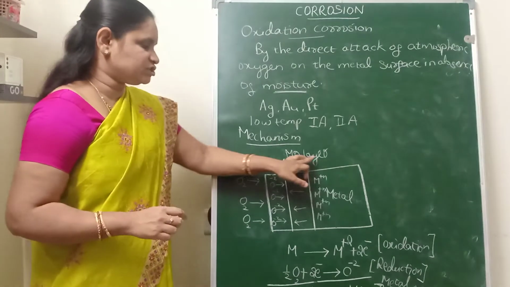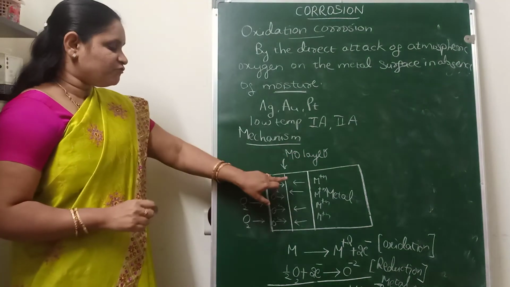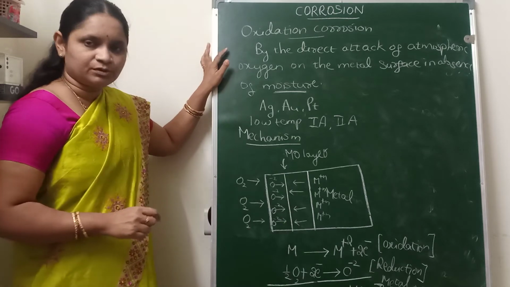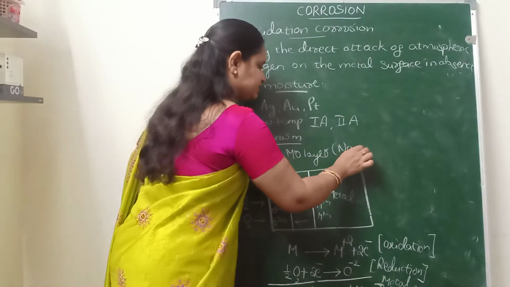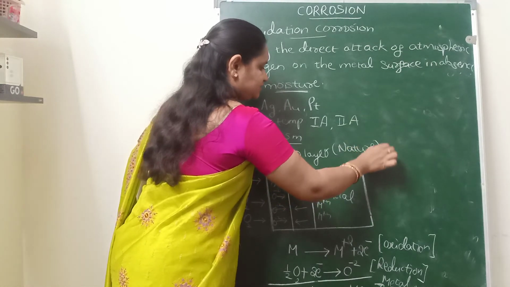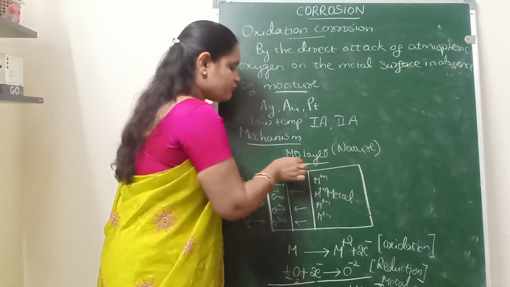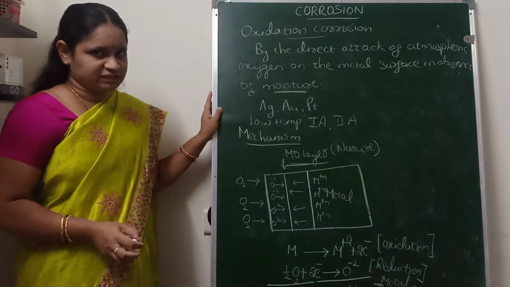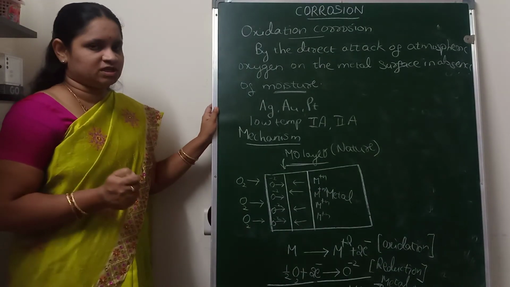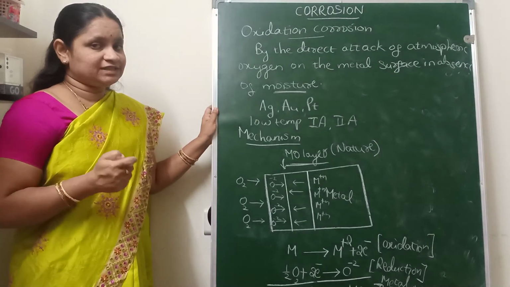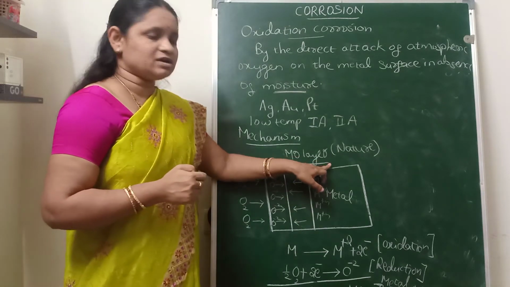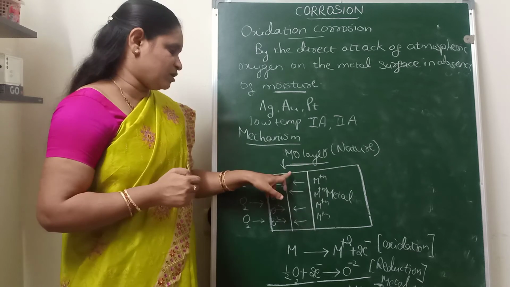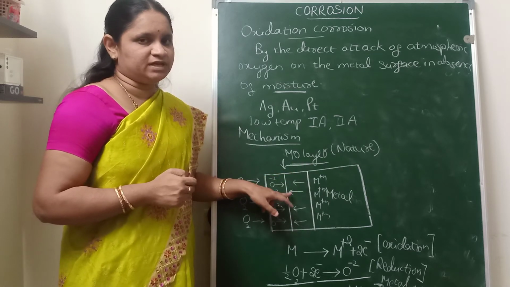After the formation of this metal oxide layer, the further rate of oxidation corrosion will be based on the nature of this metal oxide layer. Based on the nature of the metal oxide layer, whether further corrosion will take place, or to how much extent that will take place, depends on the metal oxide layer which is formed on the surface of the metal.